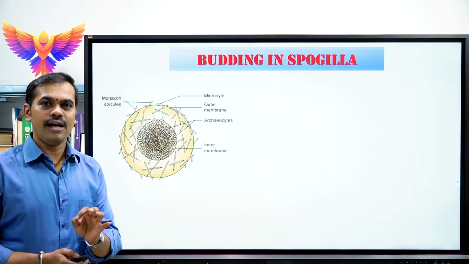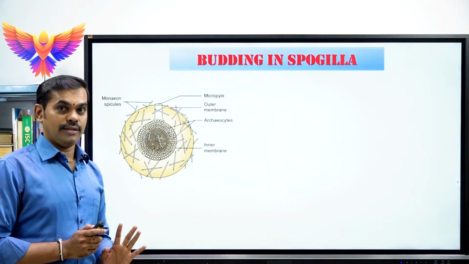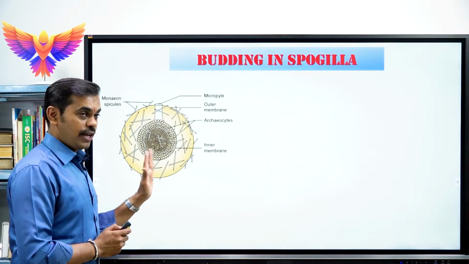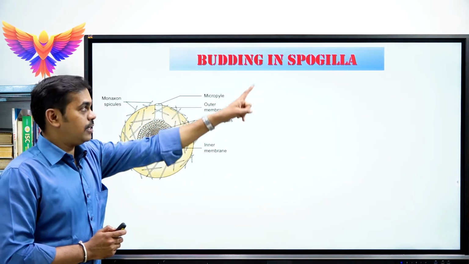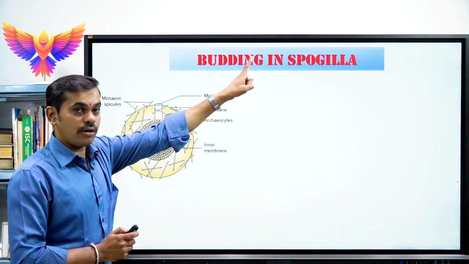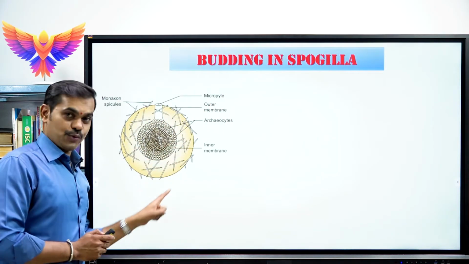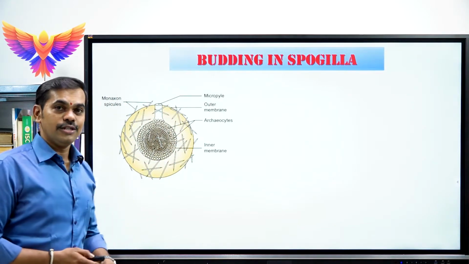Sir, what do you mean by this gemmule? Gemmule is the asexual reproductive structure produced by the spongilla. One more time, I'll repeat. Spongilla is a porifera. During unfavorable conditions, spongilla, or freshwater sponges, produce an asexual reproductive structure. This asexual reproductive structure is called a gemmule.